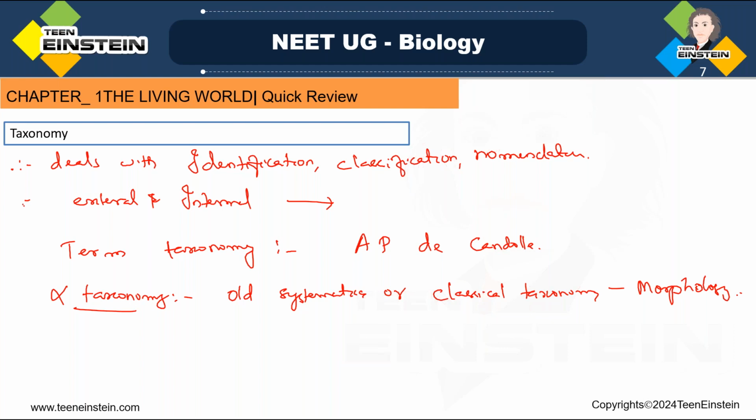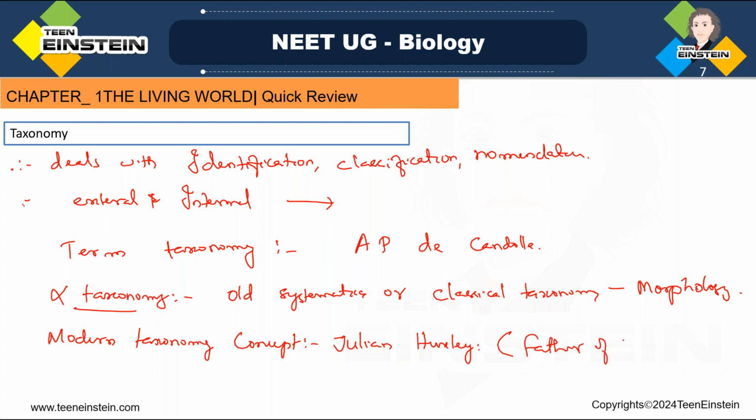The concept of modern taxonomy or biosystematics was given by Julian Huxley. Who gave this modern taxonomy concept? Julian Huxley. So Julian Huxley is called the father of neo taxonomy.